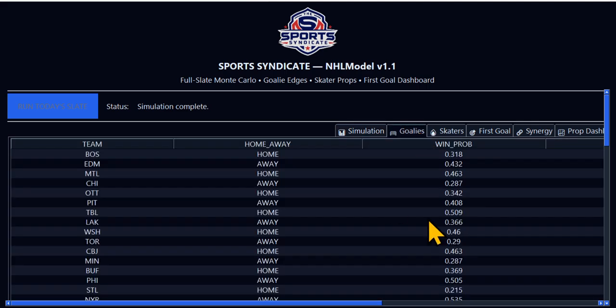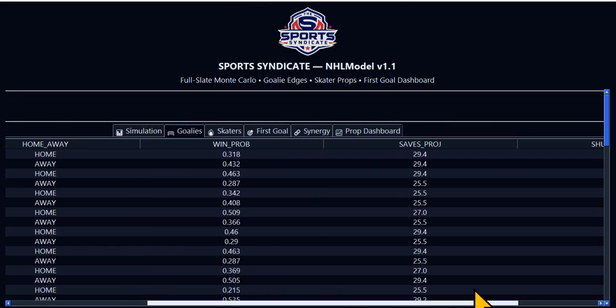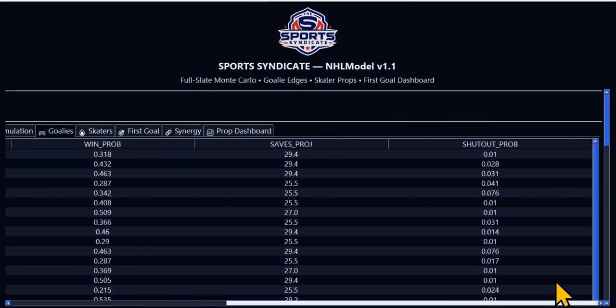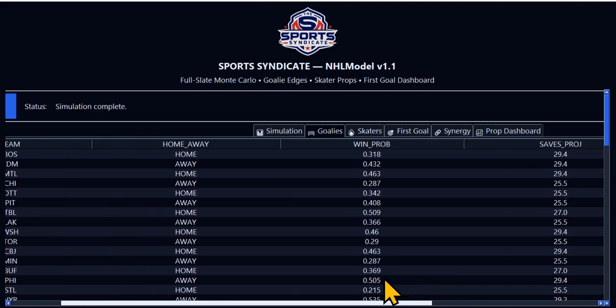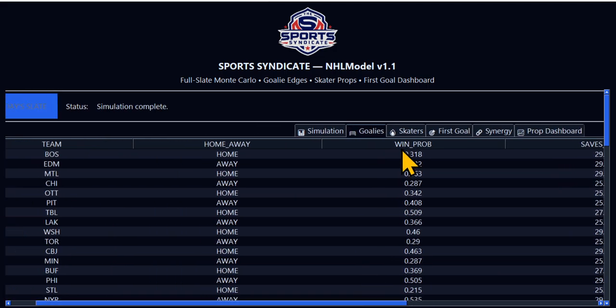Goalies. This is a projected win probability based on the goalie. Basically in this situation, we identify whether or not the goalie is going to have a great performance against that particular team. So the win probability is 0.31. Edmonton got better goalies. Going down, Montreal versus Chicago, Montreal has better goalies.